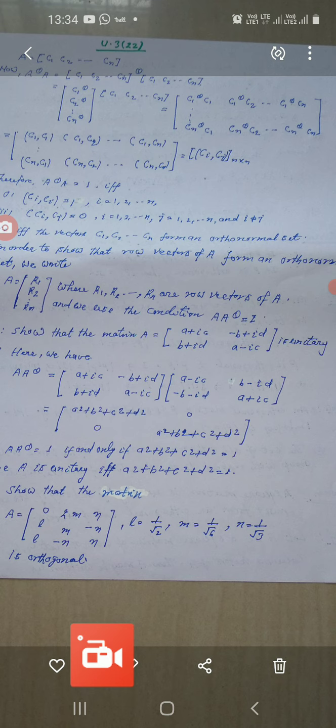Now we will consider A power theta A, and this will be equal to C1, C2 up to Cn power theta multiplied by row vector C1, C2 and so on up to Cn.